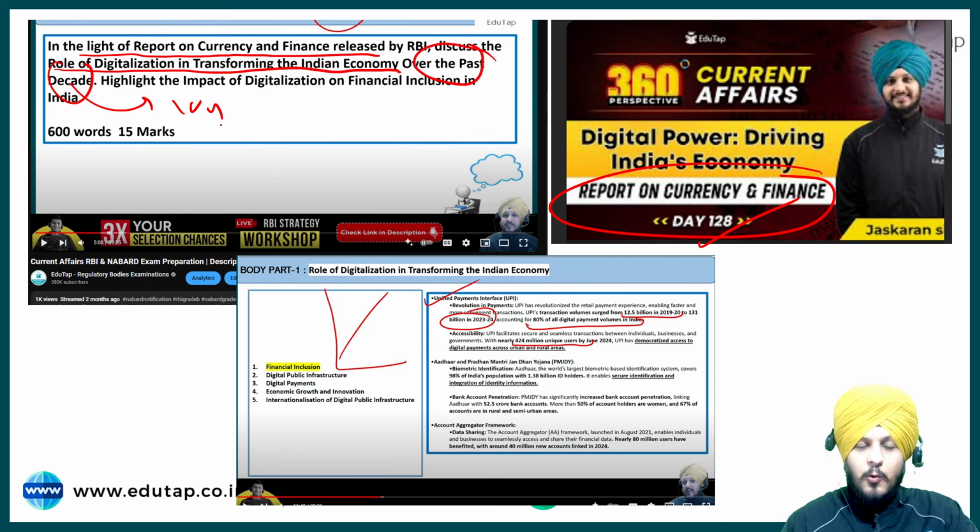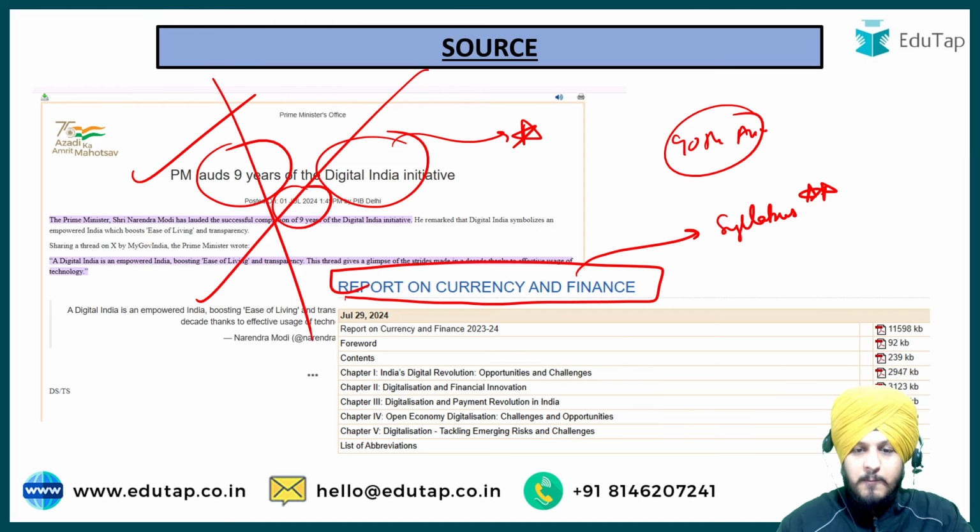And what is the question that was asked? The same question was asked, that they explain the transformational journey of the Digital India Initiative. How were we able to predict this type of question? Because of this report only, the report on Currency and Finance, very specifically mentioned in the question. If I remember the paper of 2023 also, there also they had asked a question with respect to climate change, because the theme of this same report on Currency and Finance was with respect to climate change.